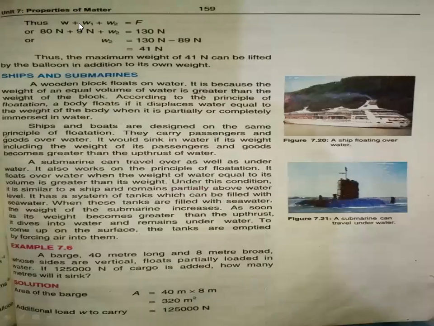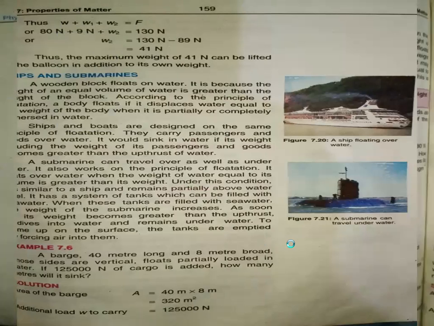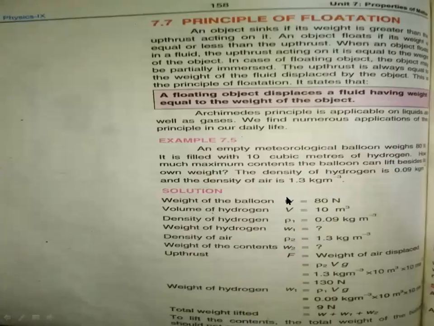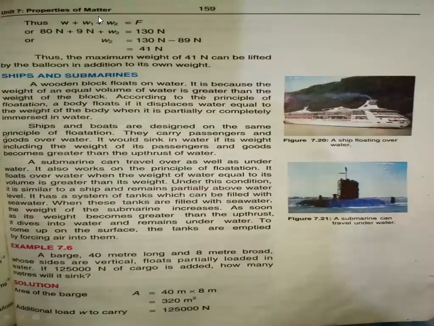So W plus W1 plus W2 is equal to F. W is given to me as 80 Newton in the given data, F is 130 and W1 is 9 Newton. So I just put the values: 80 plus 9 Newton plus W2 is equal to 130.